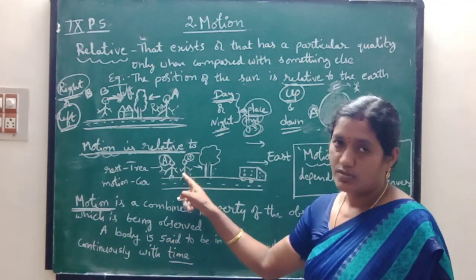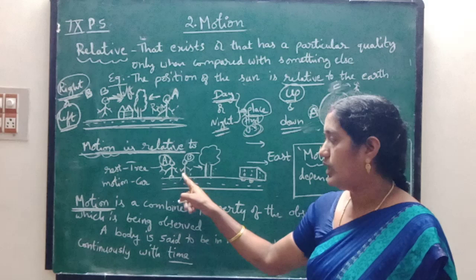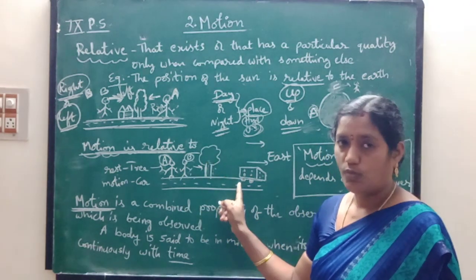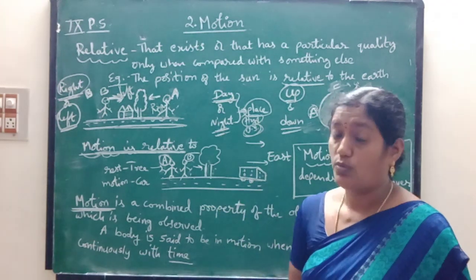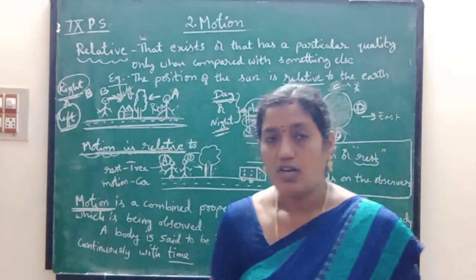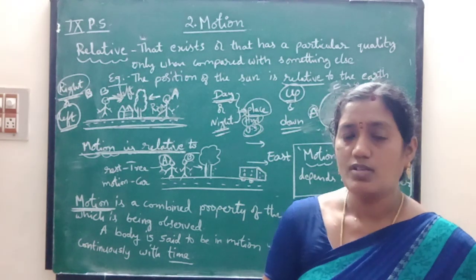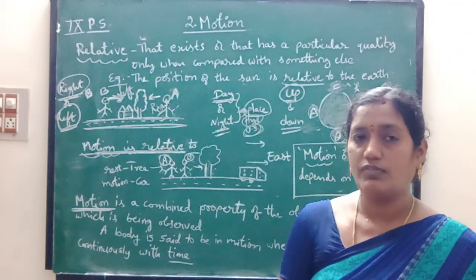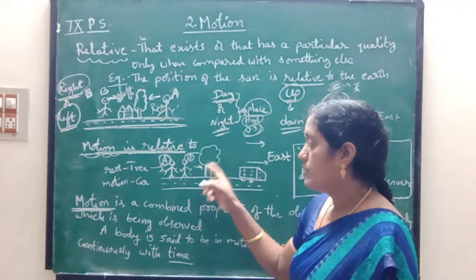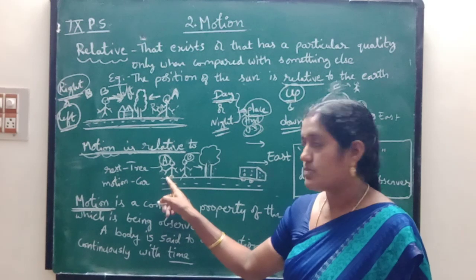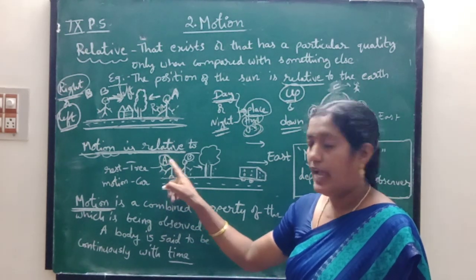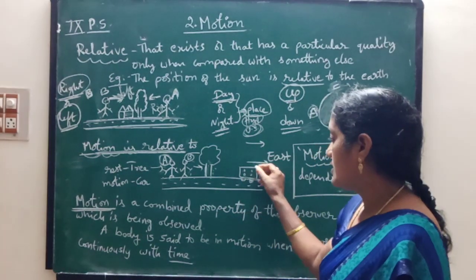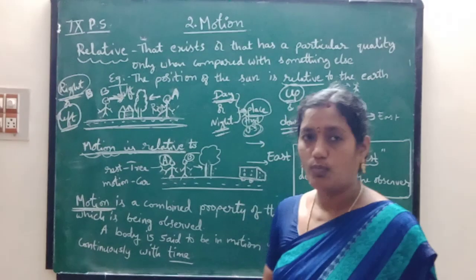Here another person is also there. So, according to him also, the tree is at rest and this vehicle is moving. So, we have to tell the motion or rest of any object according to some observer. Okay children, sometimes we tell with the help of the surroundings, and here we are observing with the persons A and B. So now see here, the car is in motion because the car is moving.